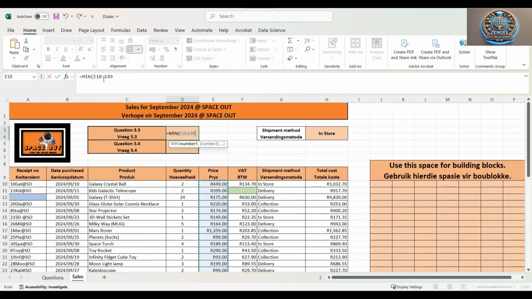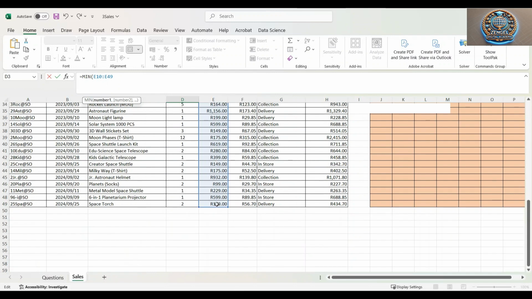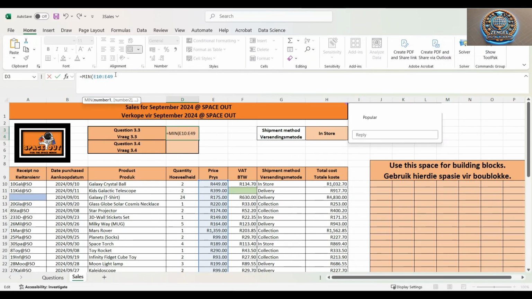We can go back up. So I'm using my mouse roller button. You see in the middle of your mouse you have your roller button. That's always nice to go up and down while you're using Excel, if you are not comfortable or advanced in using your keyboard only. And now we're going to close our bracket. You always have to close your bracket.